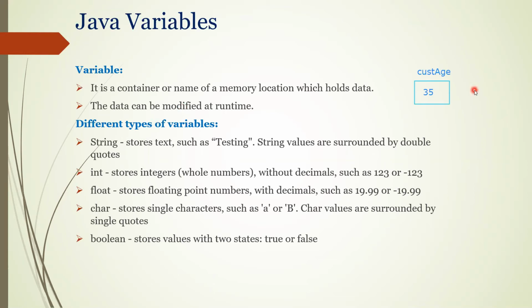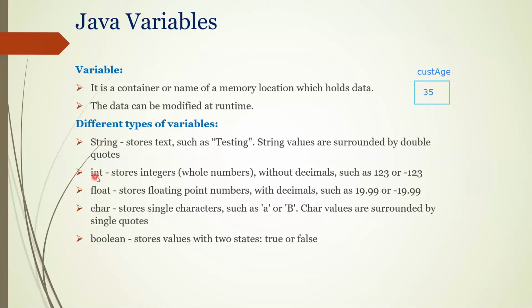What are the different types of variables we can use? We have string. A string stores text such as testing, and string values are surrounded by double quotes. Generally, a string is nothing but a sequence of characters. If that character or characters are enclosed with double quotations, then it is called a string. So that is one type of data I can store.